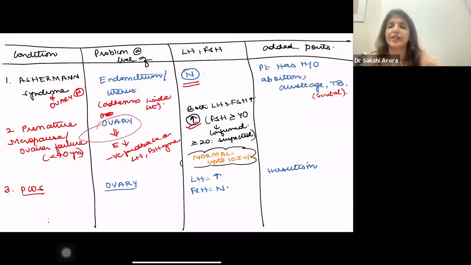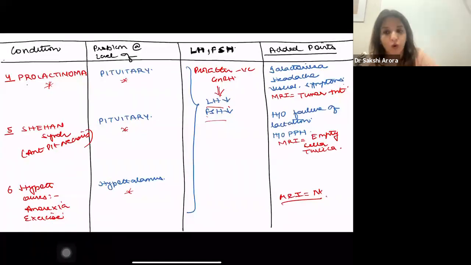If LH-FSH are normal, it has to be Asherman syndrome. LH-FSH high, it has to be premature ovarian menopause. In PCOS, LH is high, FSH is normal, right? LH-FSH low, it has to be a problem in pituitary, which could be prolactinoma, which could be Sheehan syndrome, or it could be a problem in hypothalamus. All these three can be differentiated based on specific symptoms and based on MRI. Clear to all of you?